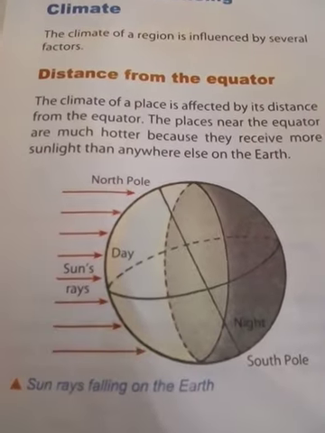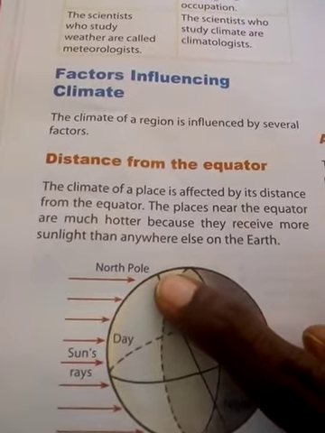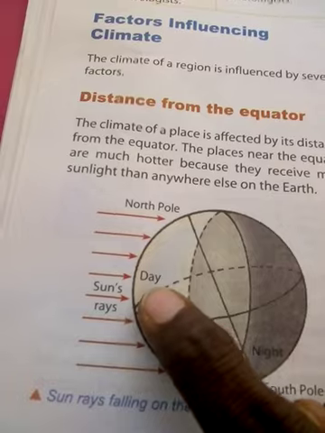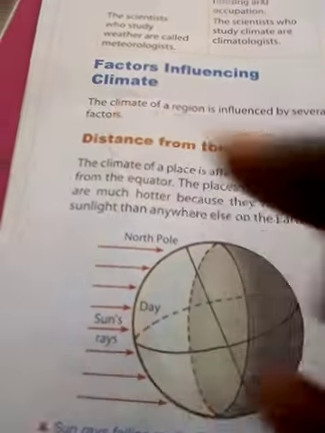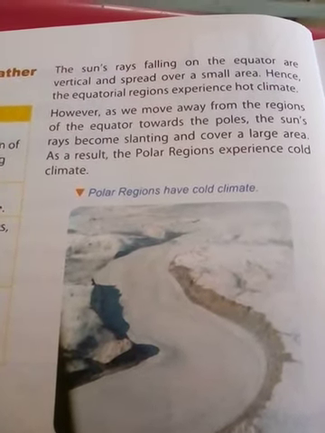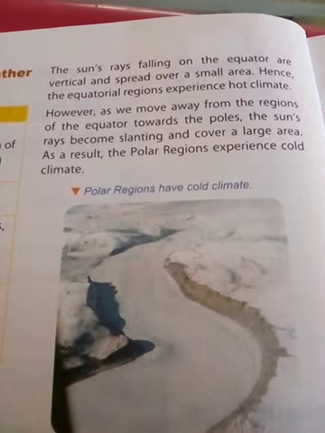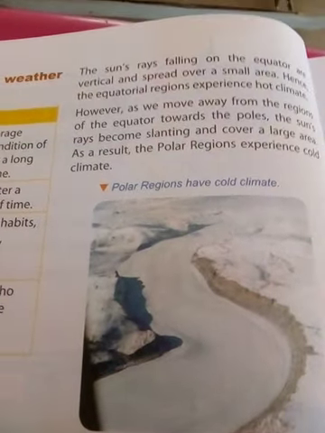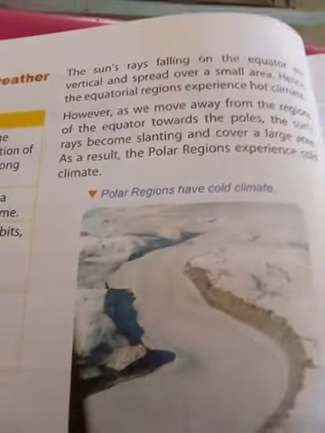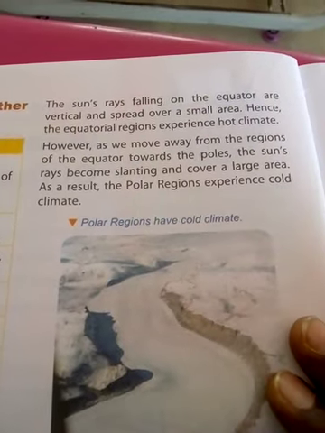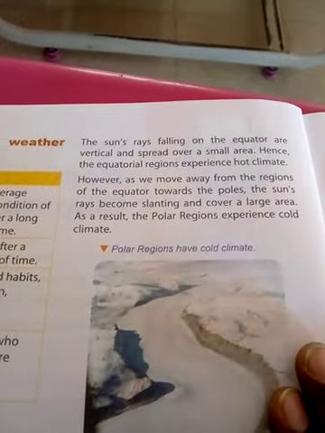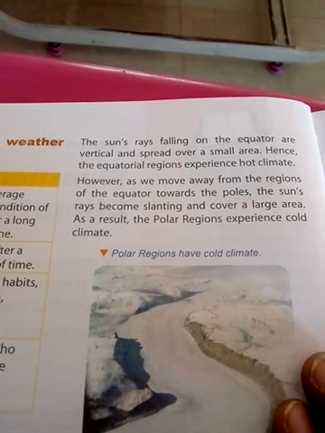Now look at the map. The upper point we consider the North Pole, and the lower point we consider the South Pole. This is night time, this is daytime. The sun rays affect the poles. The sun rays falling on the equator are vertical and spread over a small area. Hence the equator region experiences a hot climate. How do we get a hot climate? The sun rays falling on the equator are vertical. Vertical means the rays spread over a small area, and the equator region experiences a hot climate.